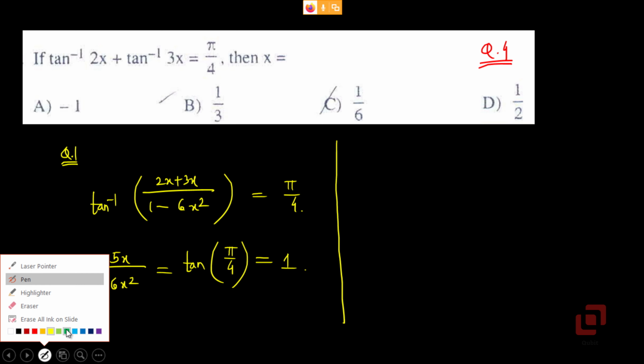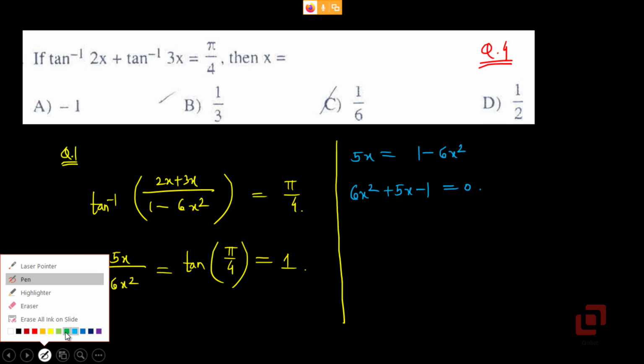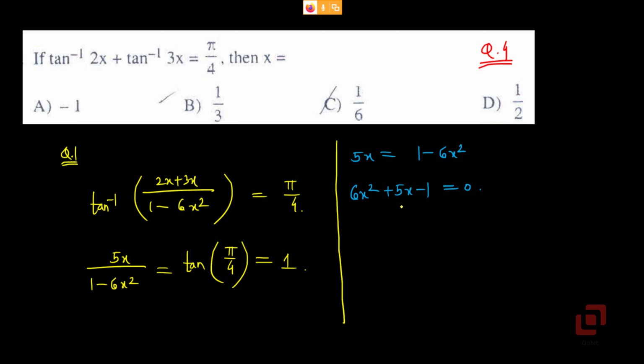Let's now cross multiply. 5x will be equal to 1 minus 6x squared. Bring everything to the left hand side. 6x squared plus 5x minus 1 equal to 0. Split 5. How to split 5? We have to split it into two numbers whose product is minus 6 and whose sum is 5. Do we have such two numbers? Yes. 6 and minus 1.